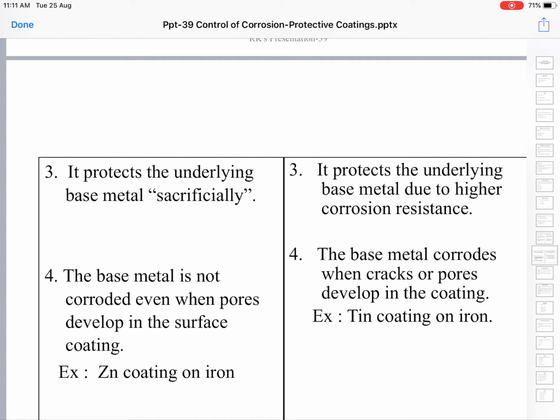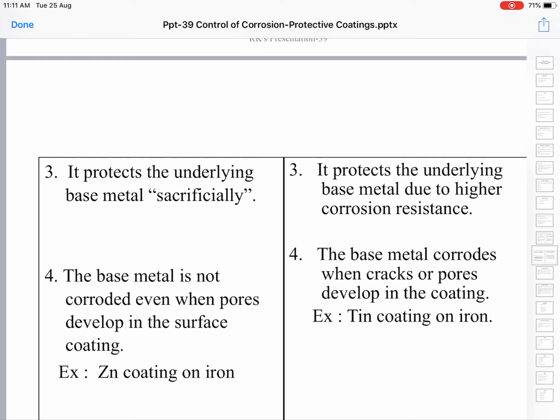So the anodic metal sacrifices itself to protect the underlying base metal, whereas in the case of cathodic coating, the base metal is turning into an anode and the coated metal is turning into a cathode. Cathode is inherently resistant to corrosion. So in the case of cathodic coatings, the coated metal protects the underlying base metal due to the higher corrosion resistance of the cathodic metal.